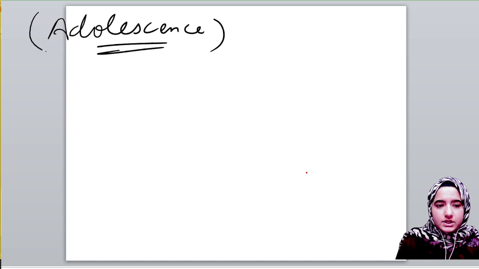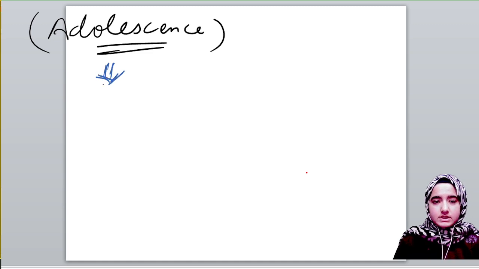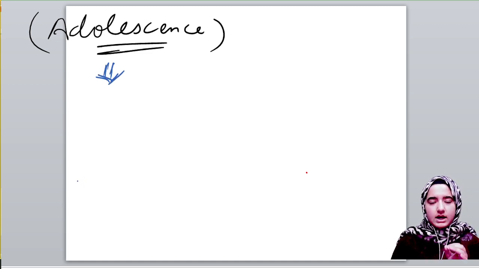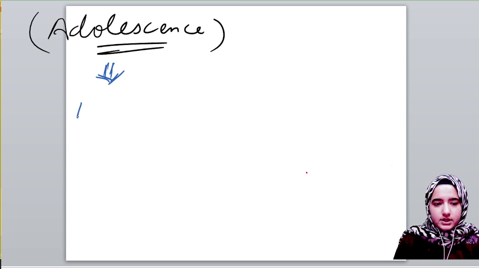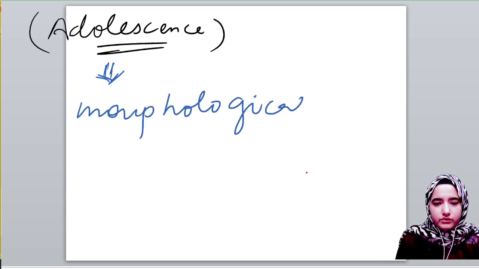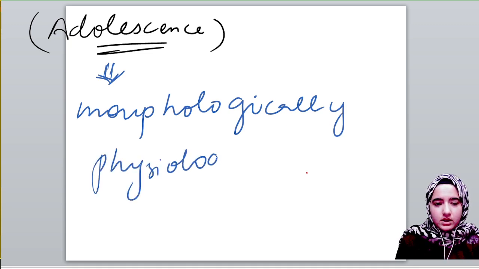In this phase of our life, our body changes morphologically, right? Morphologically and physiologically. How does it change morphologically?